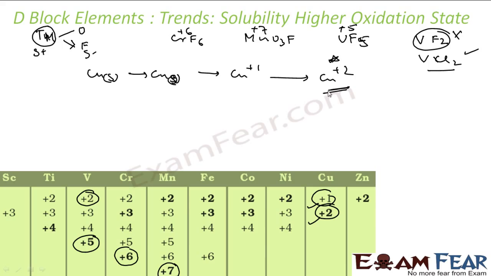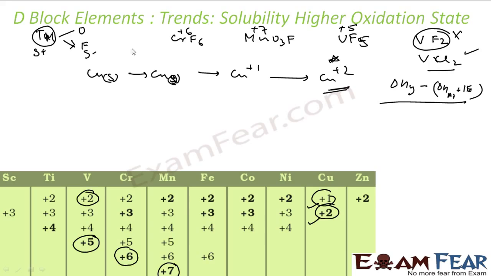All the energy which is required is compensated by hydration energy. If the hydration energy of copper 1+ is not that much, then it will not be stable, because overall it depends on the hydration energy minus the sum of delta H atomization plus the ionization energies.